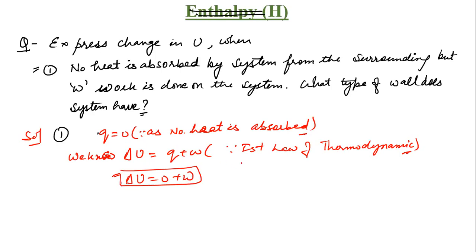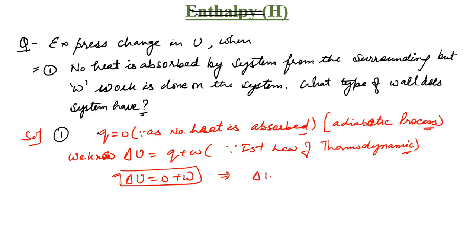Delta Q equals 0. So which type of system is it? This is an adiabatic system. Yes, sir. It has an adiabatic wall, so it will be an adiabatic system, an adiabatic process.